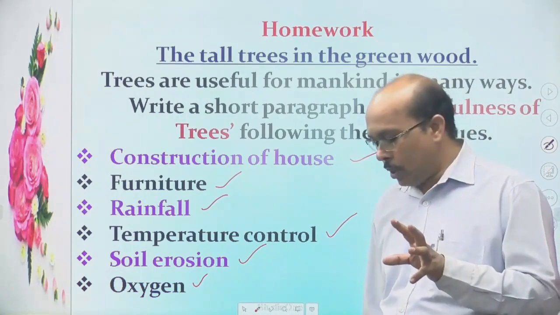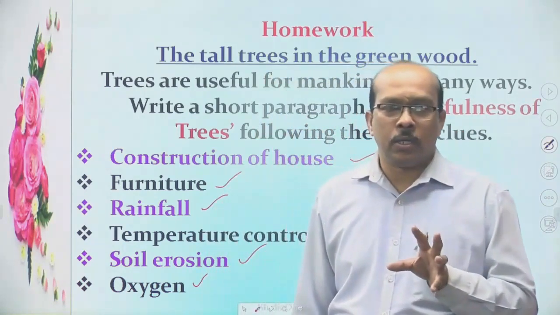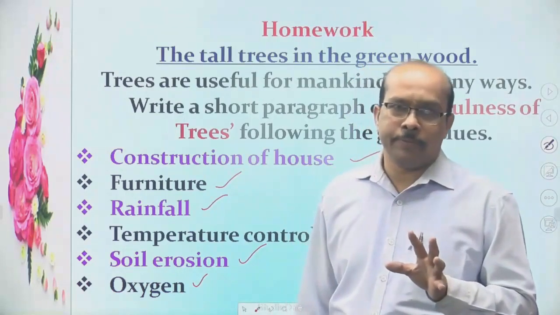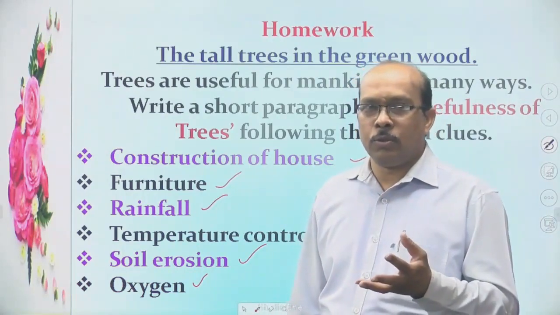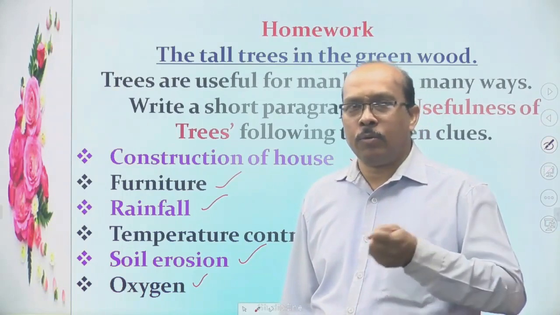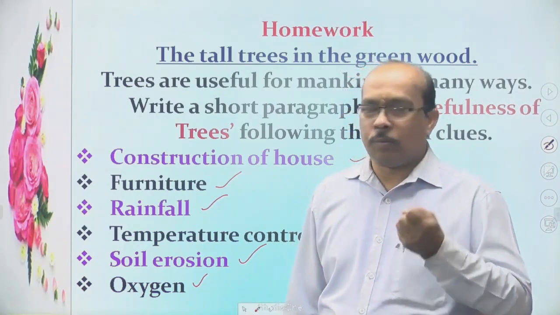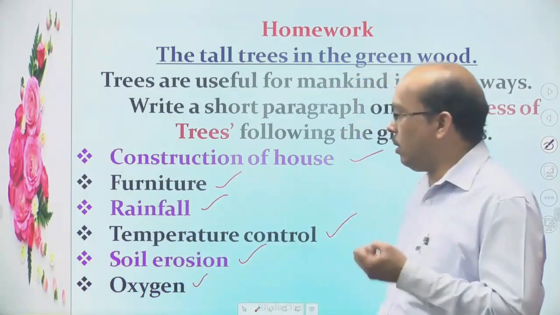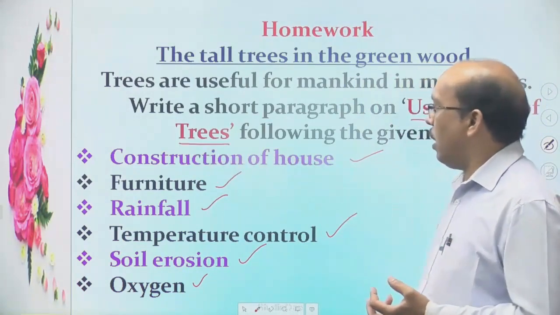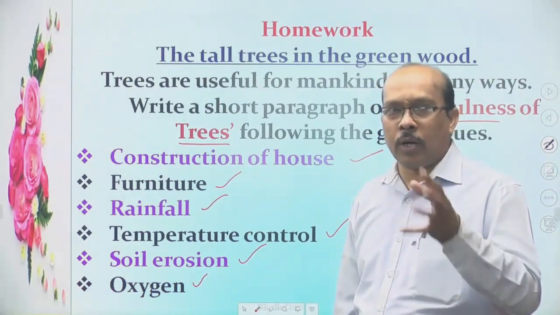Our main issue in the present time is pollution, and so many problems are seen. In the future it may become impossible to save living beings on this earth. So to save the living world and human life, we need to know how these trees can be used, and we have to get awareness among us so that we can save trees and save our lives. These are the points you have to write down in a paragraph with the heading usefulness of trees, and your teachers will correct it, so that you can be aware about the usefulness of trees.